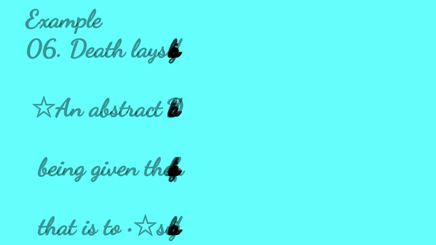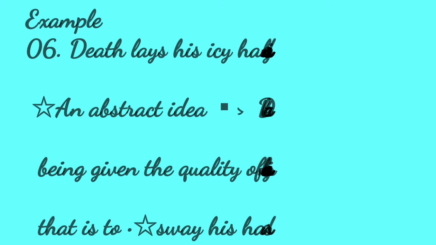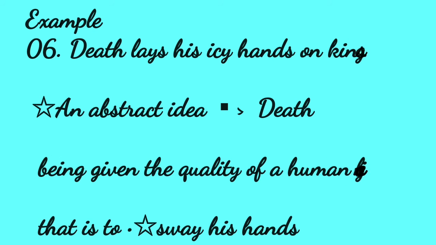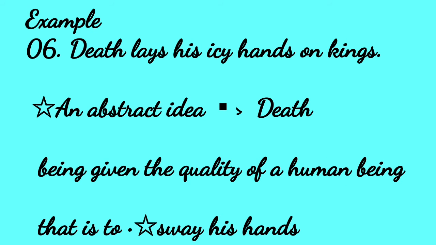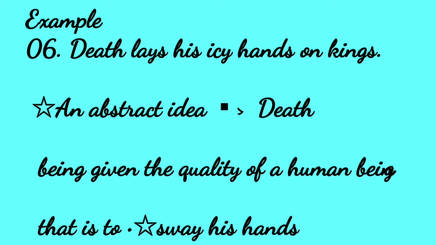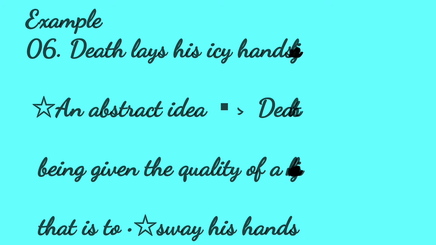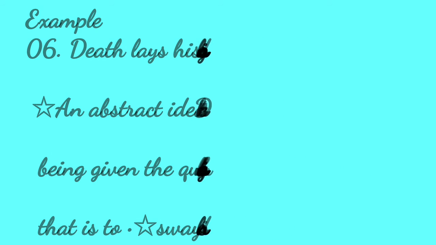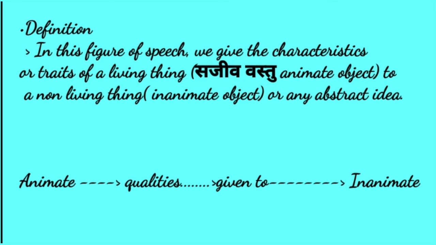Also we can say that Death lays his icy hands on kings. This is a very famous and very popular example that we used to give for personification. Death is not a living thing, but it has hands. It encapsulates everyone in its way. That's how these examples all prove one fact here, that it's a figure of speech in which we give the characteristics of a living thing to a non-living thing. You can go through all the other examples on your own. I hope you'll understand it and get the basics of it.